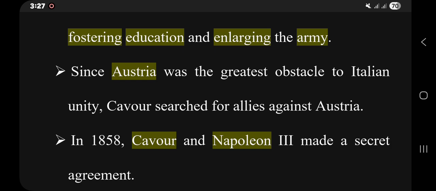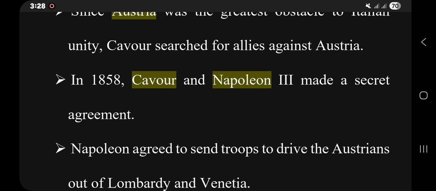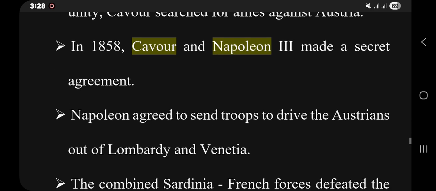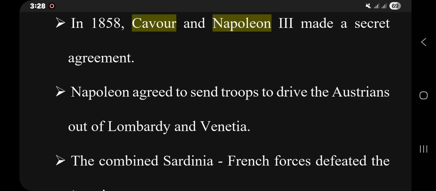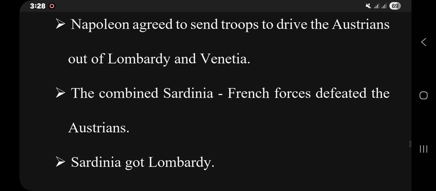Since Austria was the greatest obstacle to Italian unity, Cavour searched for allies against Austria. So, in 1858, Cavour and Napoleon III, the French ruler, made a secret agreement. Napoleon agreed to send troops to drive the Austrians out of Lombardy and Venetia.